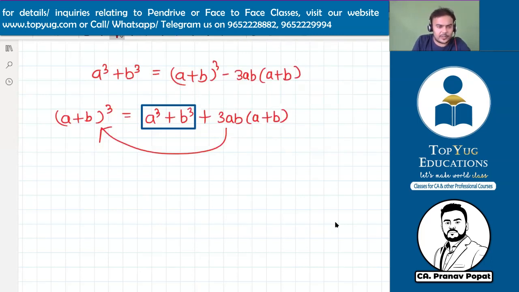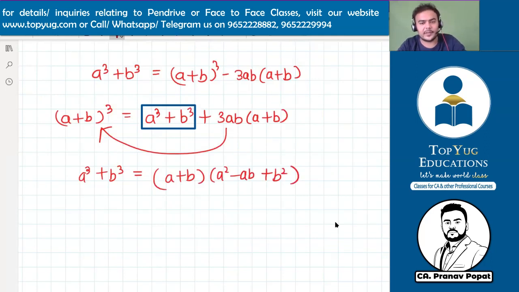And one more formula that Shruti is giving: a cube plus b cube can also be written as a plus b into a square minus ab plus b square, like we did in a cube minus b cube, right? Yeah, but this will be more used.